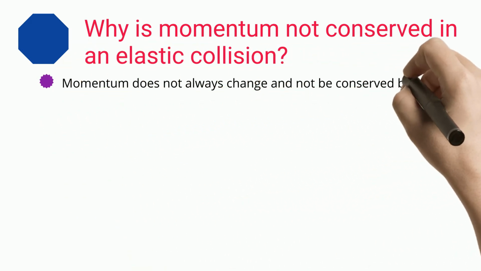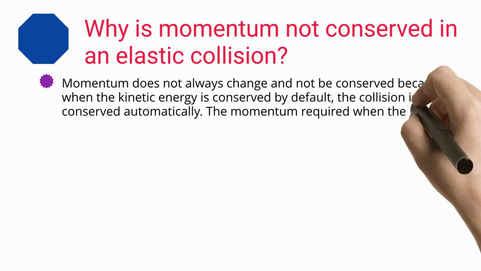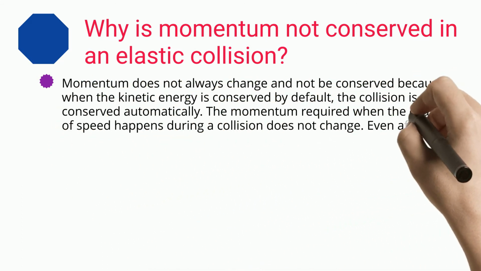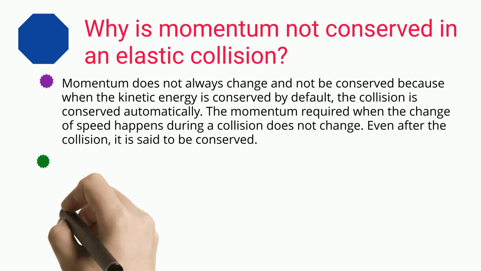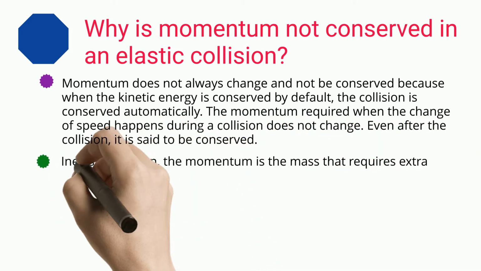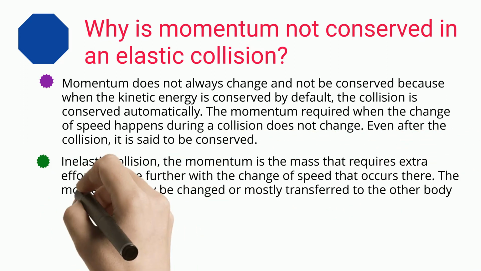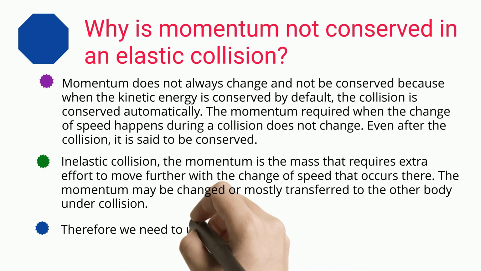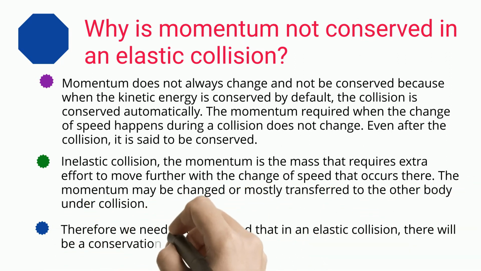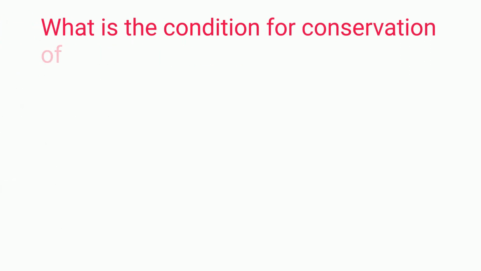Momentum does not always change and not be conserved because when the kinetic energy is conserved by default, the momentum in the collision is conserved automatically. The momentum required when the change of speed happens during a collision does not change. Even after the collision, it is said to be conserved. In elastic collision, the momentum is the mass that requires extra effort to move further with the change of speed that occurs there. The momentum may be changed or mostly transferred to the other body under collision. Therefore, we need to understand that in an elastic collision, there will be a conservation of momentum and energy along with it. What is the condition for conservation of momentum?